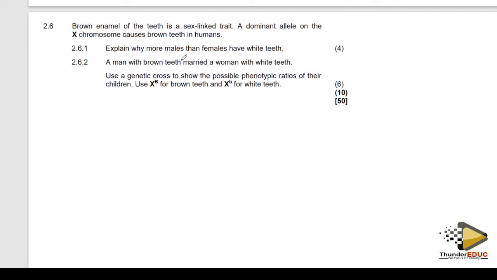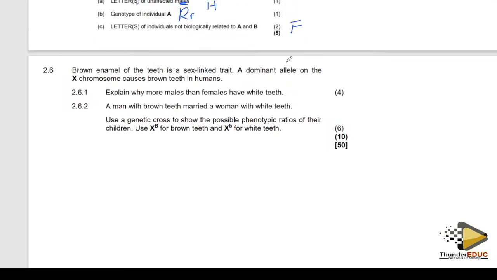Brown teeth is caused by a dominant allele, but they have not given us any allele we are supposed to use so far. Explain why more males than females have white teeth.